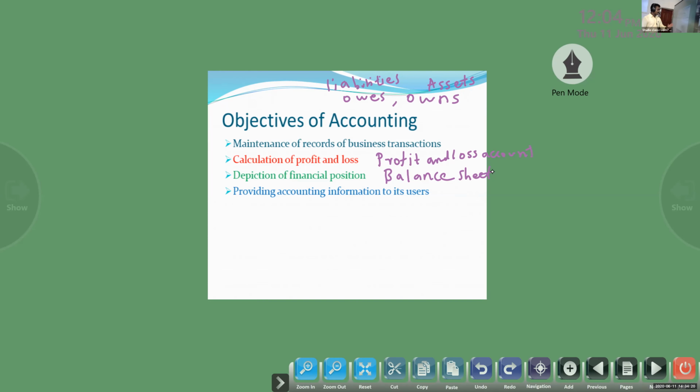So I said the 4 objectives of accounting. First one, maintenance of records of business transactions. We have to maintain the records of business transactions. Second one, calculation of profit and loss. This is done through the preparation of the profit and loss account. Next, depiction of financial position. This is done through the preparation of the balance sheet. Next, last, our objective is to provide the accounting information to the users.